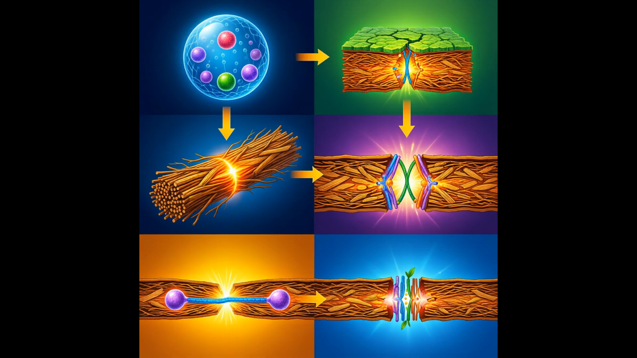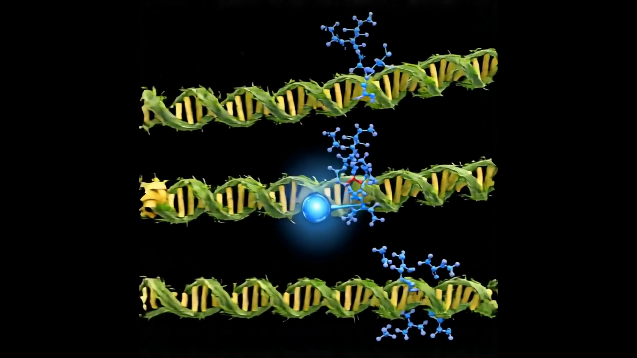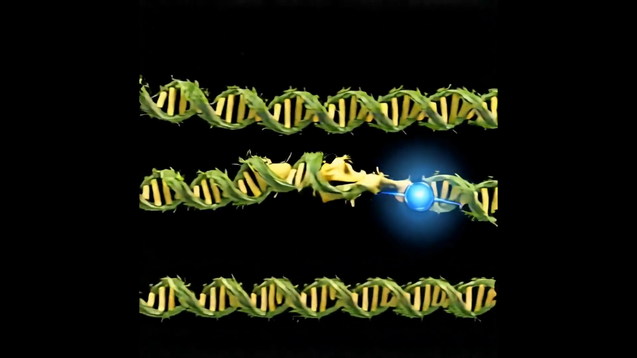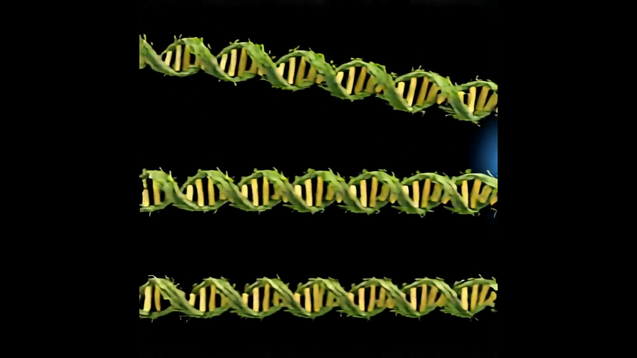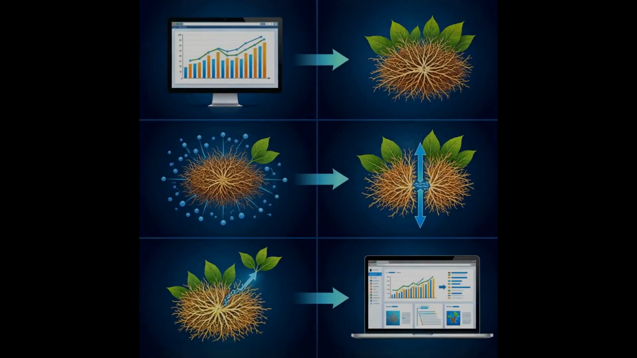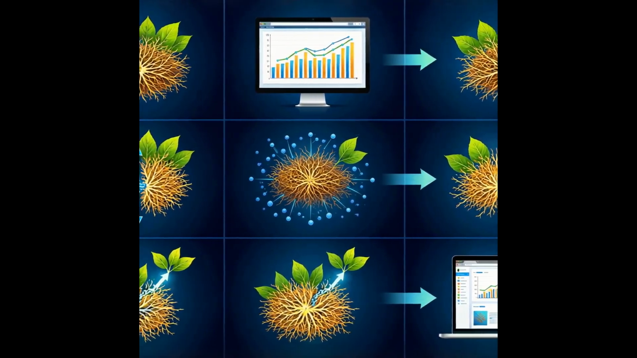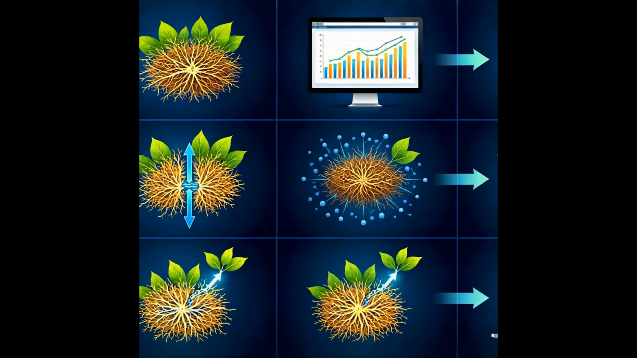Enzymes first bind to the lignin polymer. They position a catalytic iron center nearby. A hydrogen atom is abstracted from an aromatic ring. This creates a phenoxy radical on the lignin. The radical destabilizes adjacent C-O bonds. Bond cleavage follows, breaking the polymer chain.